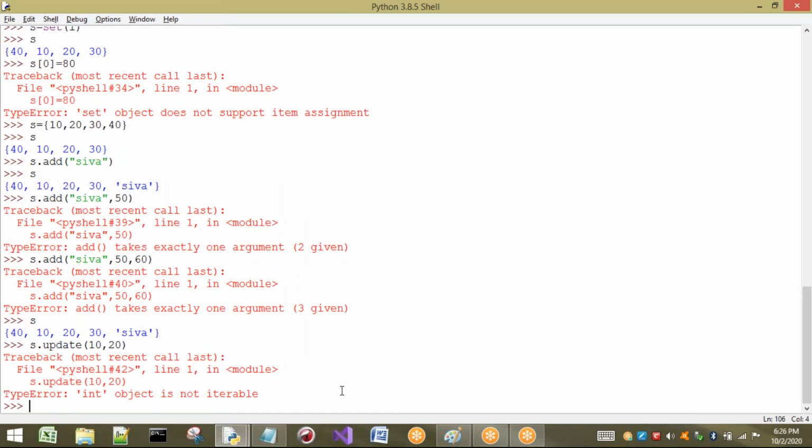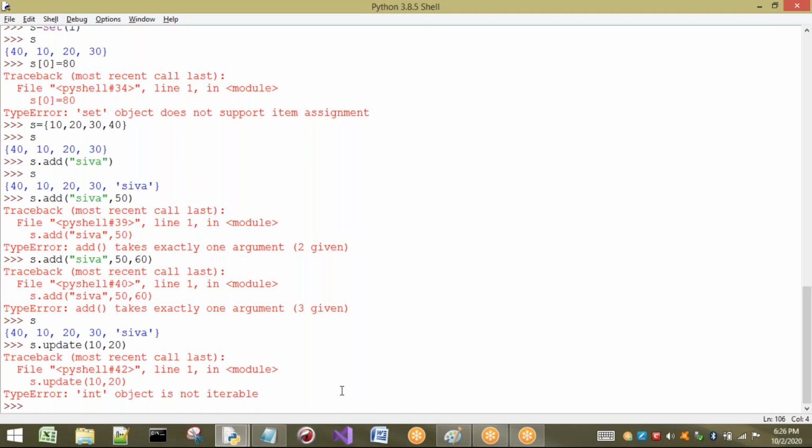See, it is going to show an error. Because, as I told you, if I want to update a group of elements, I have to use the update method. But that group of elements should also be iterable. Here I have taken 10 and 20 as separate values. Separate values cannot be taken here.